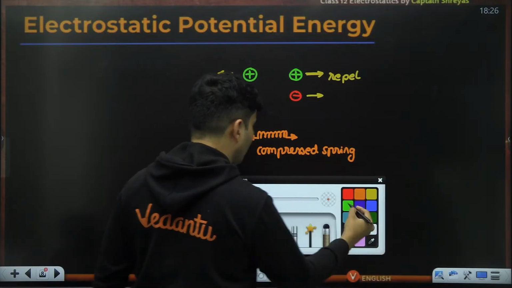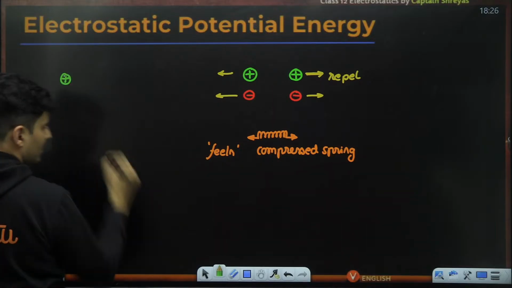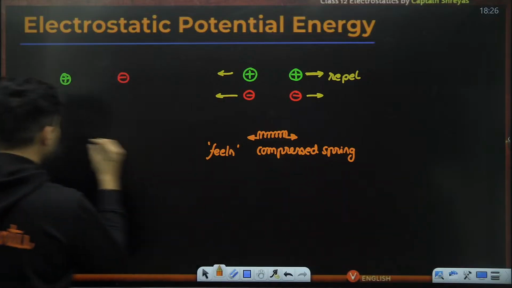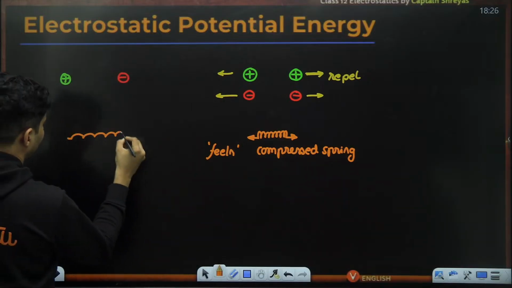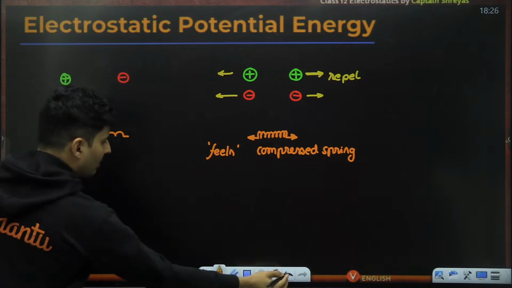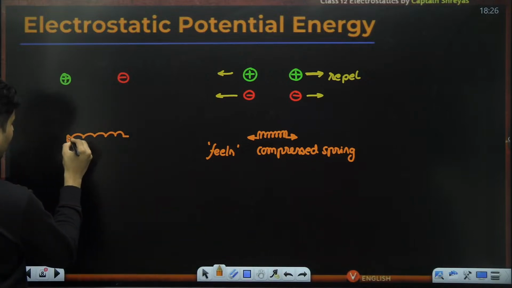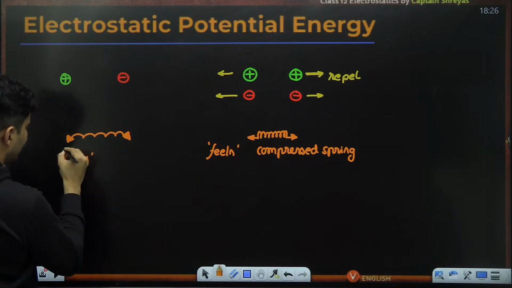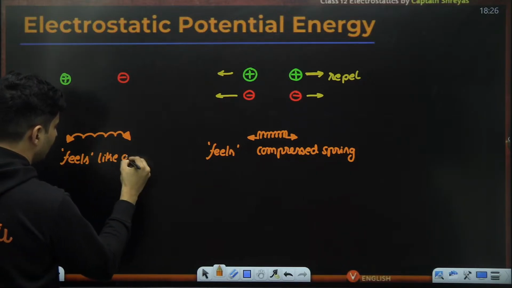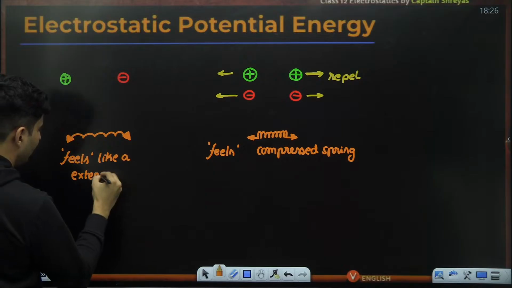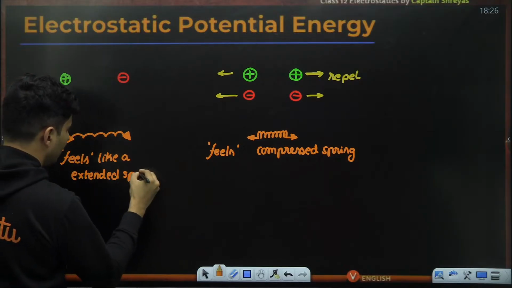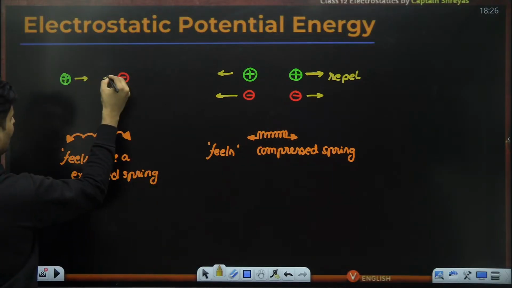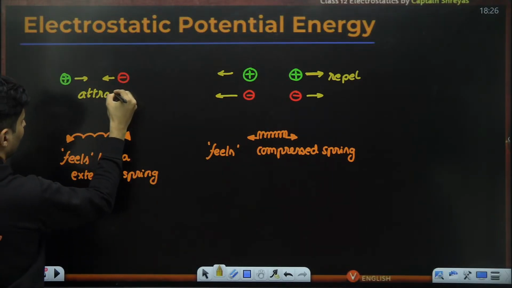Same thing I can also talk about a positive charge somewhere and a negative charge over here. Then it feels like there is an extended spring, because the charges will try to come back into place. It feels like an extended spring because of the attractive forces.